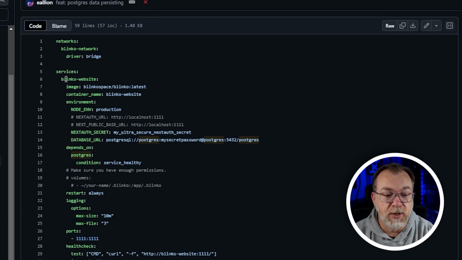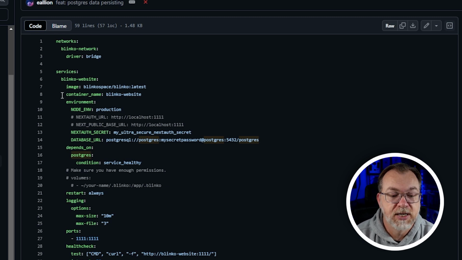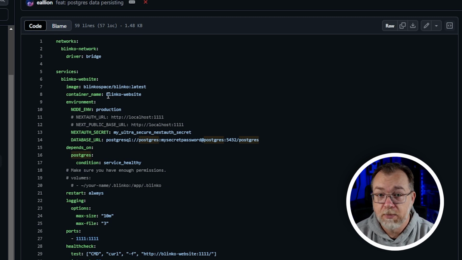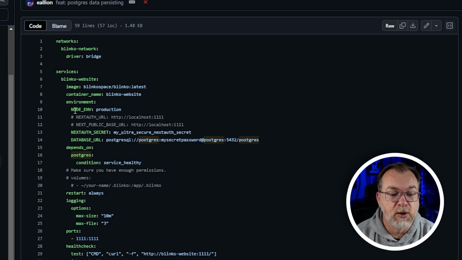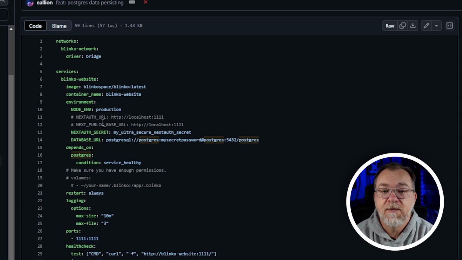But coming back to the Blinko website service, it is just blinko/blinko on the latest tag if you want to go that route. Container name is Blinko website. Nothing wrong with that. Our environment variables, we've got a few of these. The first one is the node environment, which is production. We've got a couple of next auth URLs and next public base URL. If you're going to put this on a .com or on a reverse proxy to be remotely accessed on a domain name, you'll want to change those to be whatever that domain name is.